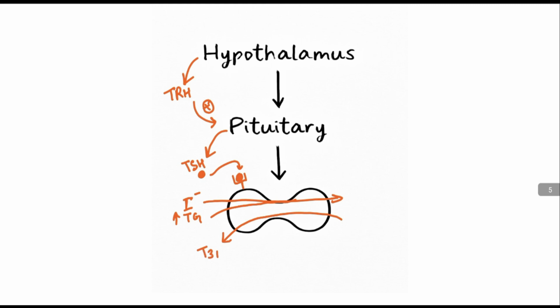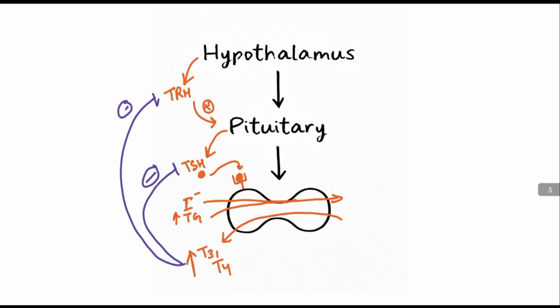and that's how they increase the synthesis of T3 and T4. If there is an excess of T3 and T4 present in the blood, then a negative feedback mechanism inhibits the release of thyrotropin releasing hormone and also inhibits the release of thyroid stimulating hormone, and that's how they decrease the synthesis and release of thyroid hormone.